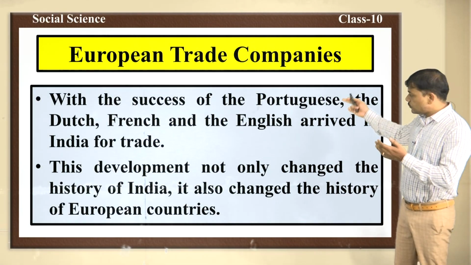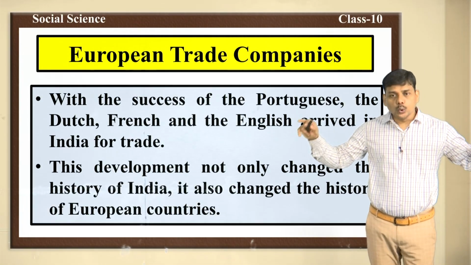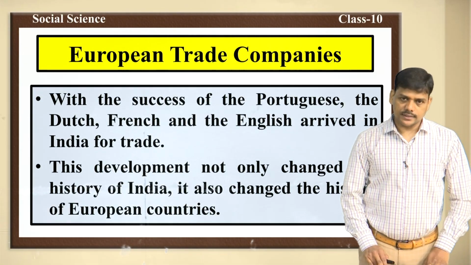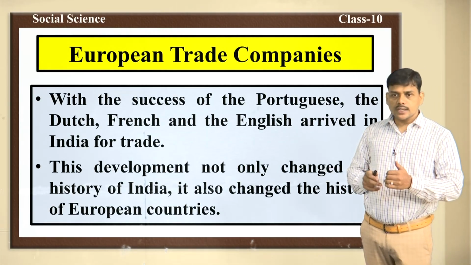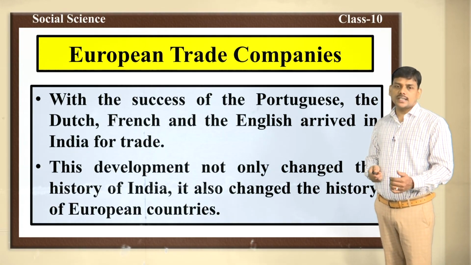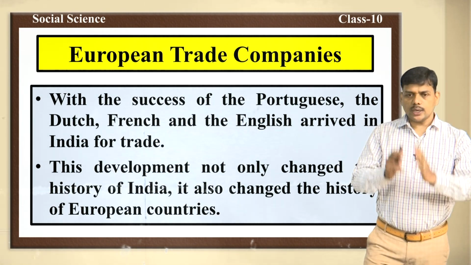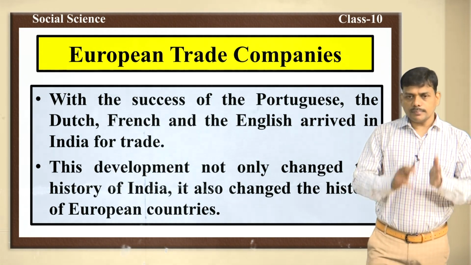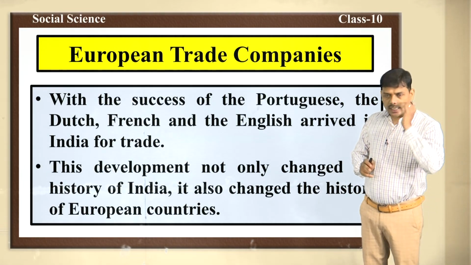After the Portuguese, we can see many other European trade companies. They started arriving in India. First the Portuguese, after that the Dutch, French and English arrived in India for trade. Their main intention was trade, because trade was profitable for them. That's why they came to India.